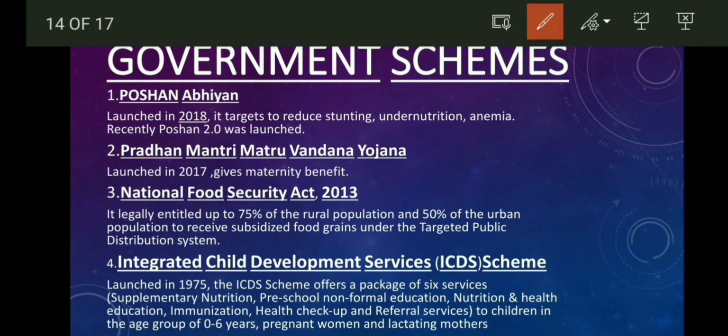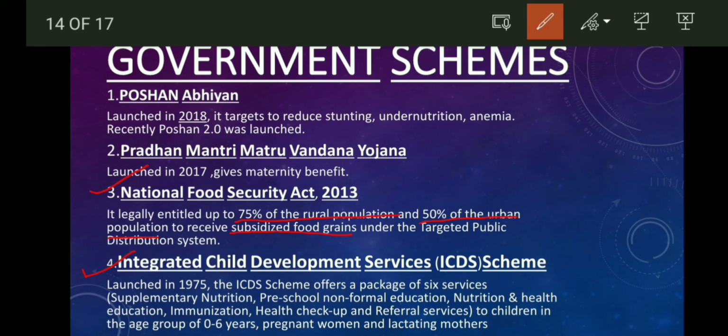And the third scheme is the National Food Security Act 2013. It legally entitles 75% of the rural population and 50% of the urban population to receive subsidized food grains under the targeted public distribution system, which are also known as fair price shops, and popularly in Hindi we call them ration shops.